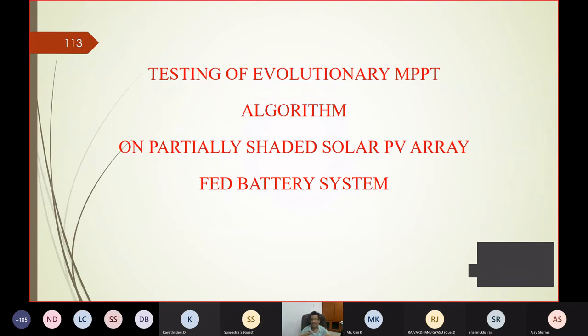Suppose somebody's expertise is in understanding the problem and adding more and more complicacy to the real life problem. You do that. Take the help of others to solve the problem. Somebody is good in developing new algorithms, but your algorithm is to be tested on somebody's problem. So basically my only suggestion is that these are collaborative types of work you must do together. It may not be this collaboration while you are doing PhD, but once your PhD is completed, you can collaborate with many people and learn. Everybody has to learn from the others also.